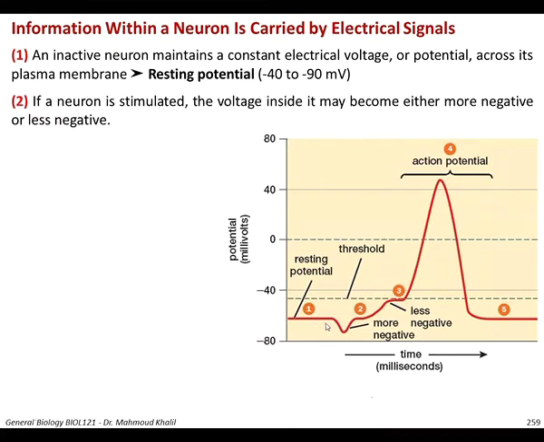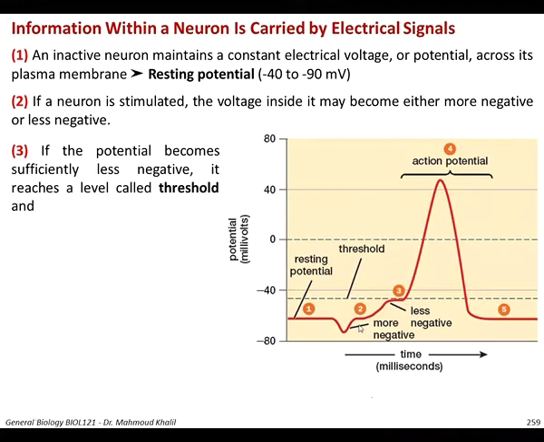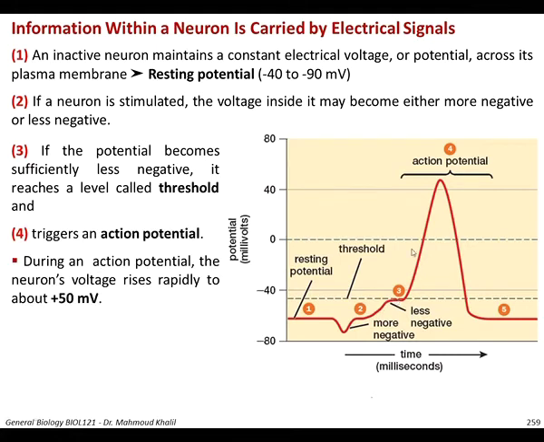Once the neuron is stimulated, the voltage inside the neuron becomes either more negative or less negative. Okay? If the potential becomes sufficiently less negative, it will reach a level, as you can see at the dashed line here, called the threshold level. And once it reaches this threshold level, it will trigger an action potential. And actually this is the highest level of the nerve impulse, and the action potential can be propagated. Normally the action potential peaks when the neuron voltage across the plasma membrane is plus 50 millivolts.